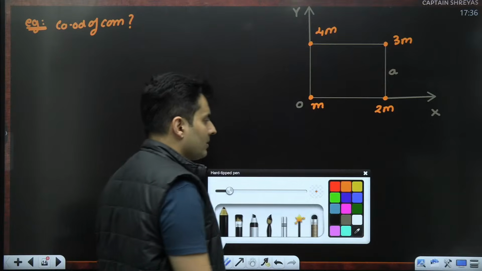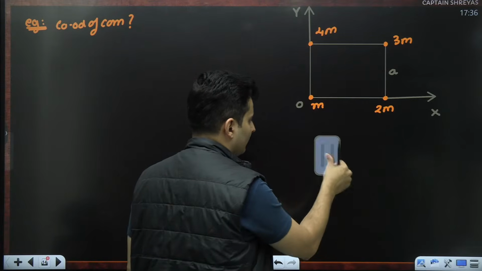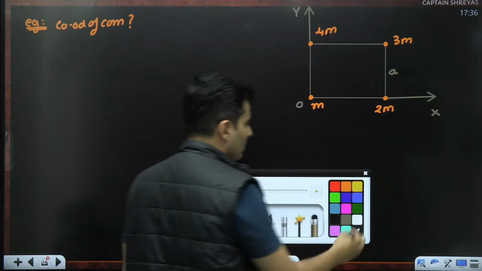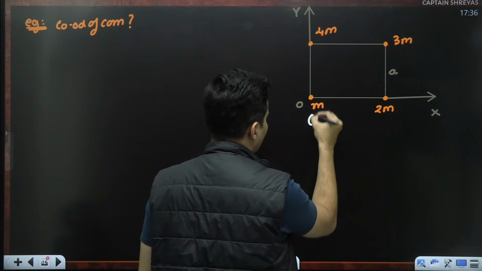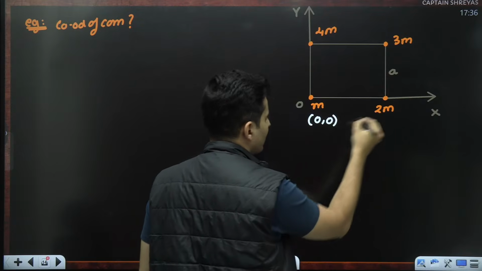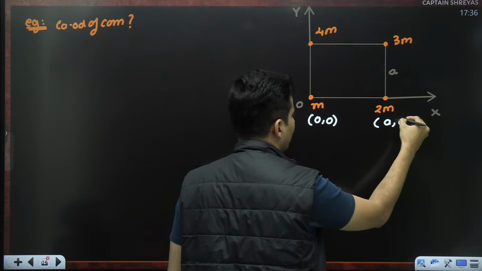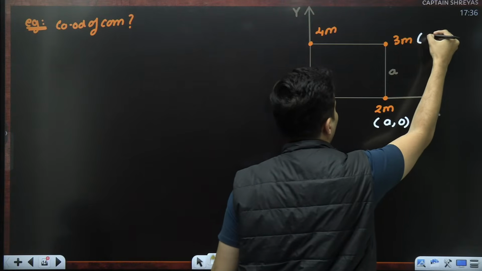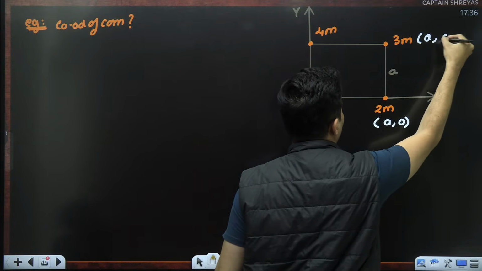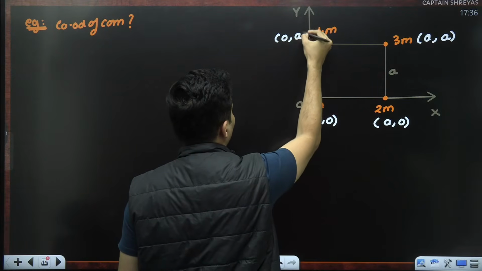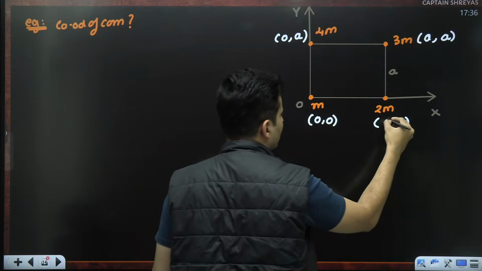Let's try to figure this bit out. First of all, I can figure out the individual coordinates of each and every mass. This mass will have the x and y coordinates both as 0. This will have x coordinate A, the y coordinate will be 0. This will have y coordinate and x coordinate both as A only. This will have x coordinate 0, y coordinate will be A. Okay, so this is A, guys.